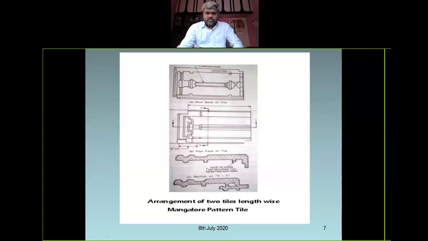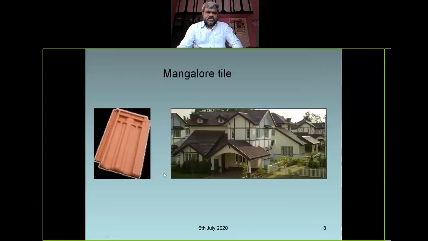So these are some corrugations with a depth of curve, and these are cross ventilation grooves, like another tile can come and sit here. These are the grooves, right? Like this is the arrangement of two Mangalore tiles lengthwise, right? See, this is a picture of a Mangalore tile. So famous picture.